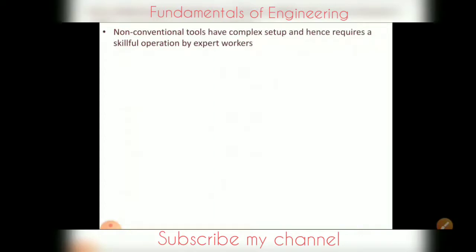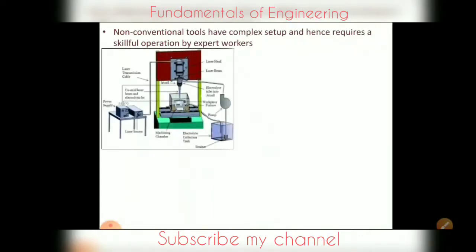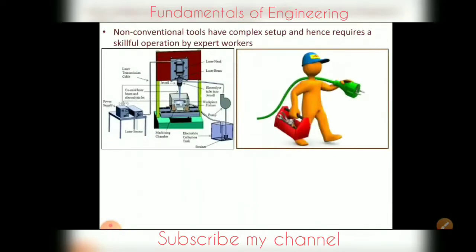Non-conventional tools have complex setups and hence require skillful operation by expert workers. As you can see, this is the setup for the non-conventional tool, where you can see the complex setup, and for operating this complex setup, skillful or expert workers are required. But in conventional machining, you can use either an unskilled worker or a skilled worker to get the desired shape and size.